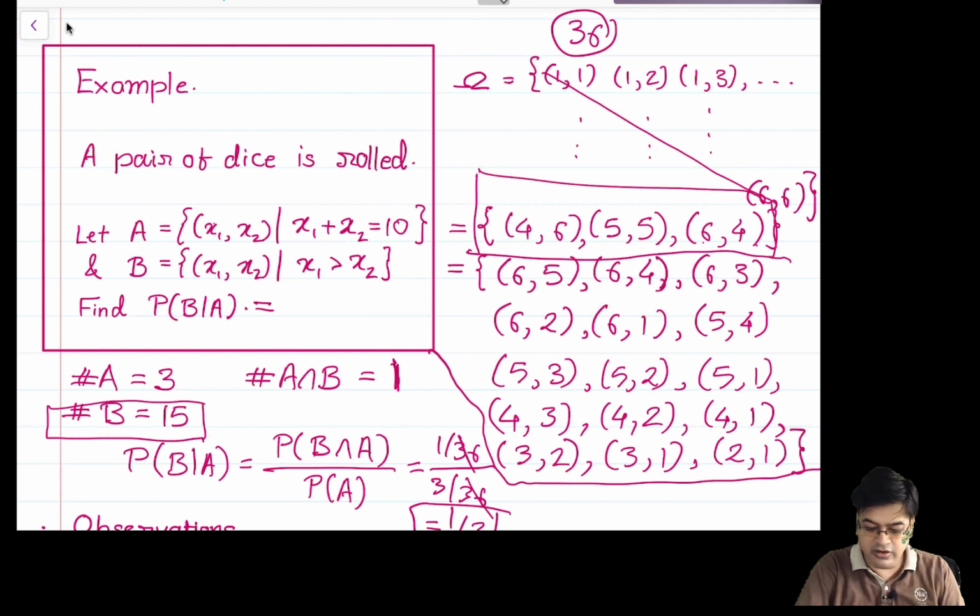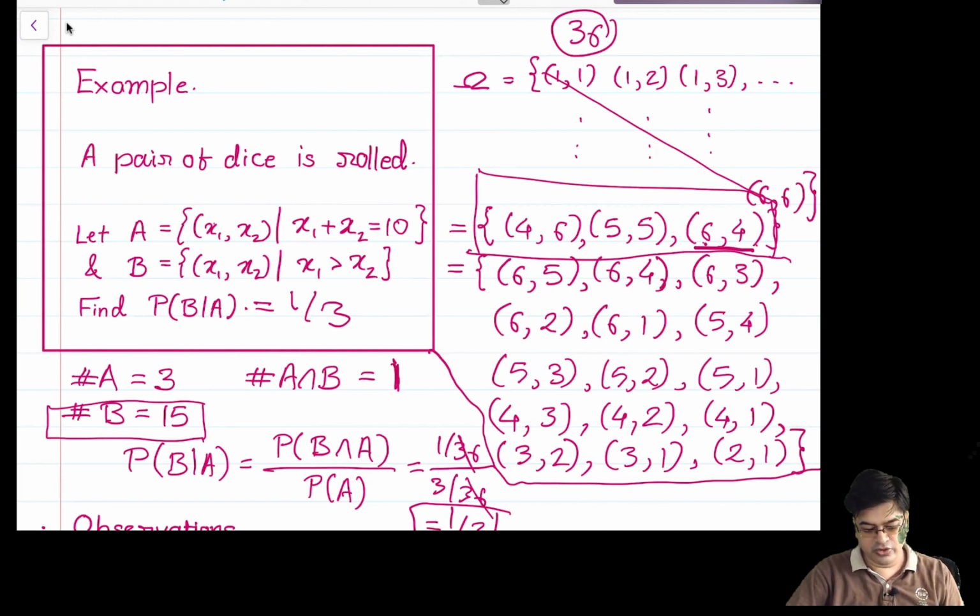So once I figure out what is A, what is the probability of B given A? All events are equally likely. Therefore, B given A will be the probability of A intersection B given A. So in this case, only this element satisfies. So I can easily compute and write this to be equal to 1 by 3.